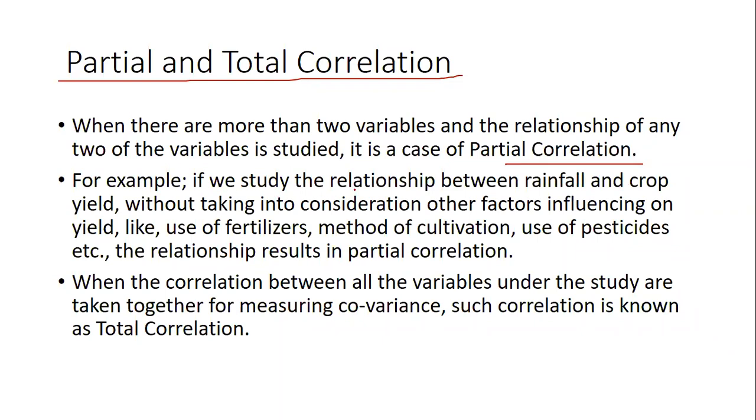Now let's see this example. If we study the relationship between rainfall and crop yield. Let's take an example here. There is a land, an agriculture land, and we are growing rice.